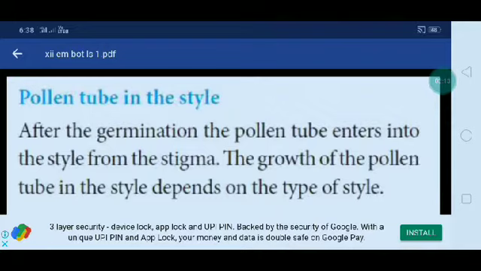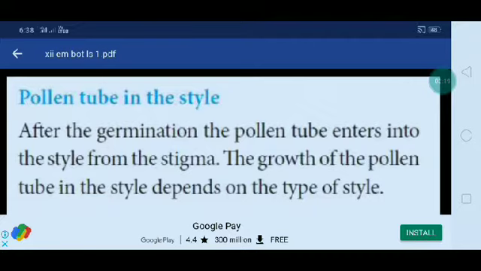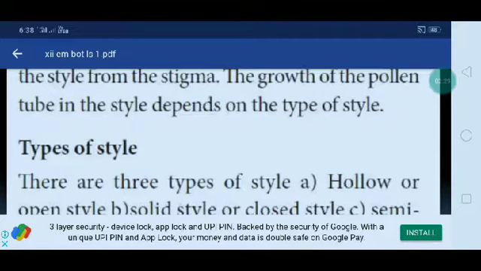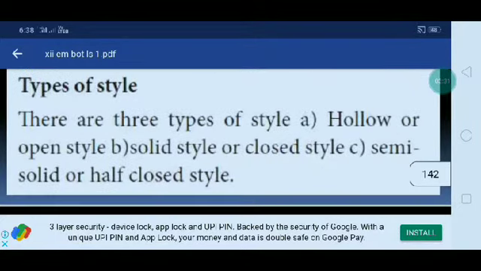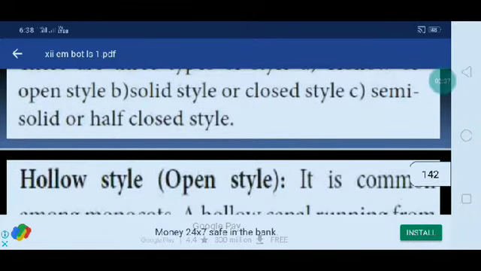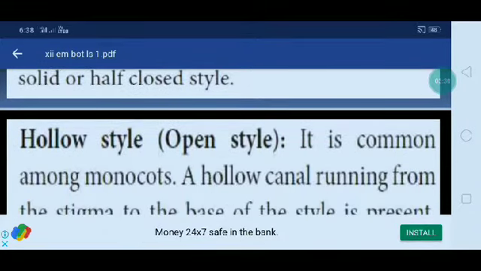Okay, the next one is the pollen tube in the style of the gynoecium. After germination, the pollen tube enters into the style from the stigma. The growth of the pollen tube in the style depends on the type of style. There are mostly three types of style. The first one is the hollow or open style, then the solid or closed style, and the semi-solid or half-closed style. First, the hollow style, the open style.